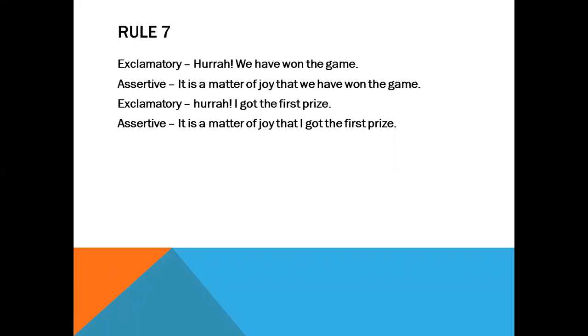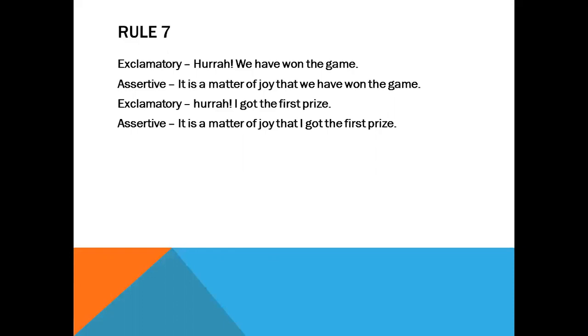Again, if you say, hooray, we have won the game! Here see the term hooray, what does it express? This is the expression of joy. So you need to break it into a number of words. You can say it or you can write it down according to your will.